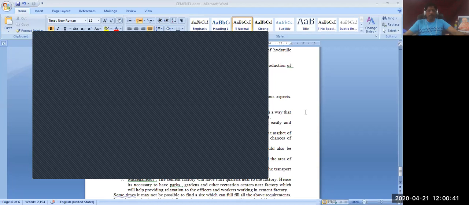Calcareous material, that is limestone, and argillaceous material, that is clay, will be taken separately. Then limestone is crushed separately. Clay is first washed, and then crushed. Then it will be taken to a storage box called silos. The clay is also taken to a storage box called basins. So here the basin acts as a storage box, and here the silos act as a storage box.